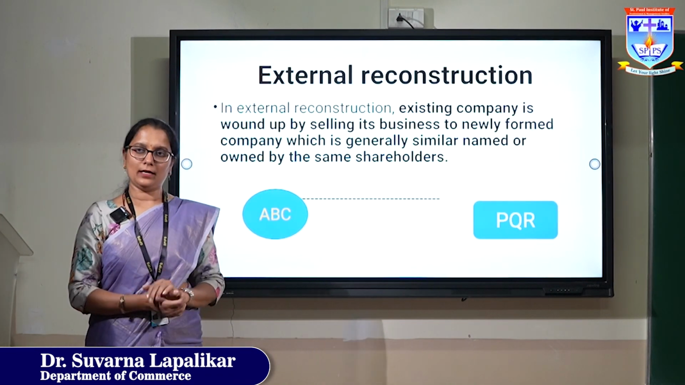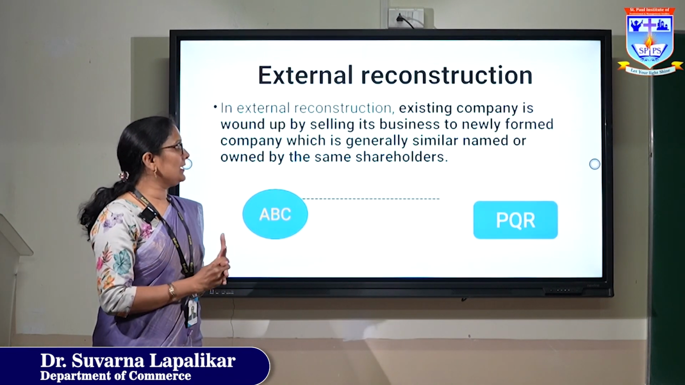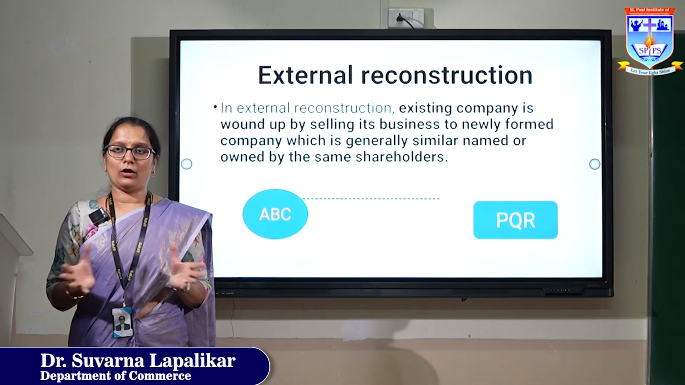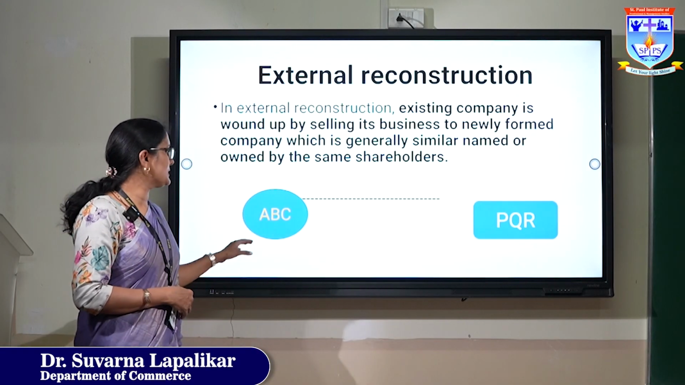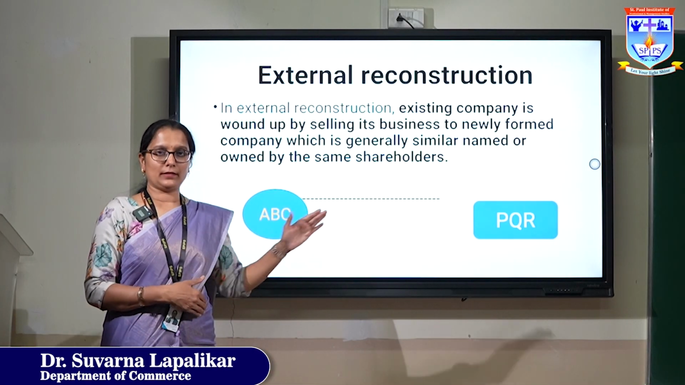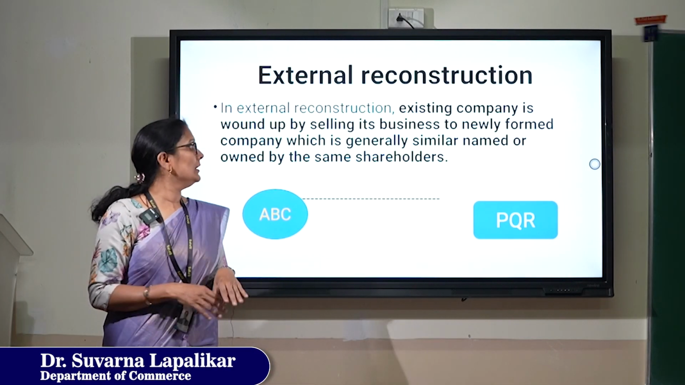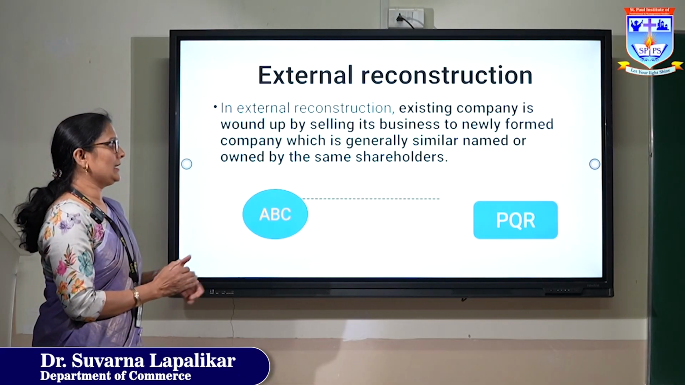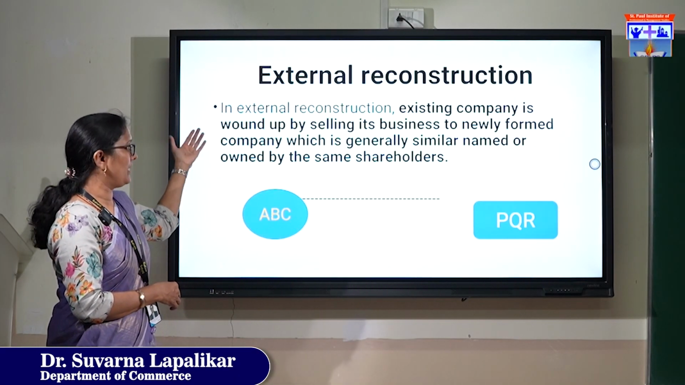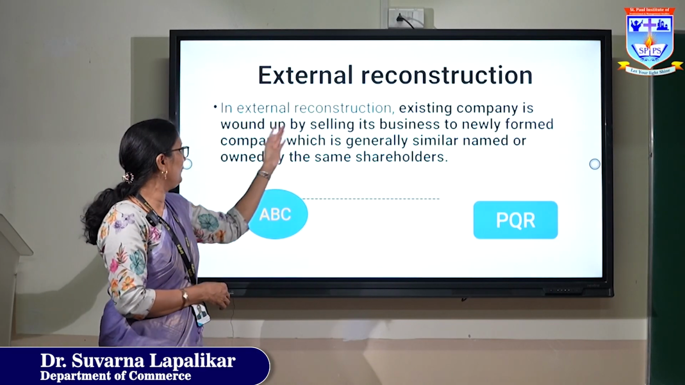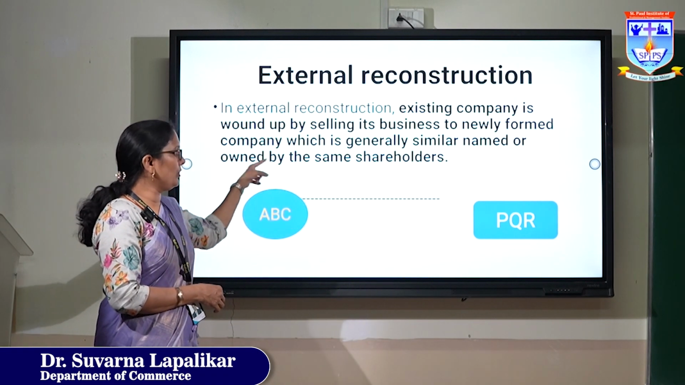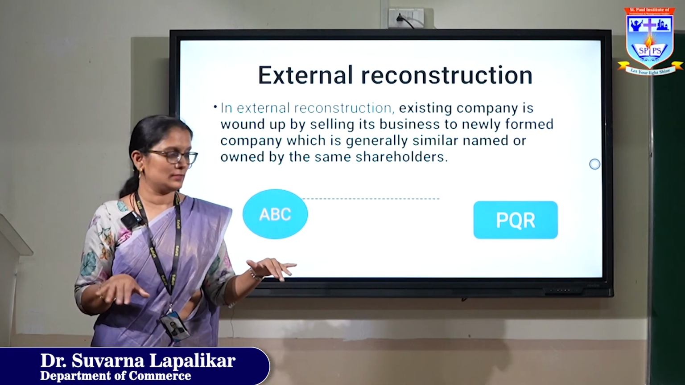The third term is external reconstruction. External reconstruction means reorganizing the companies. That means the company changes its name but keeps the same shareholders. Here in external reconstruction, the existing company, ABC Limited, is wound up by selling its business to a newly formed company, which generally has a similar name or is owned by the same shareholders.